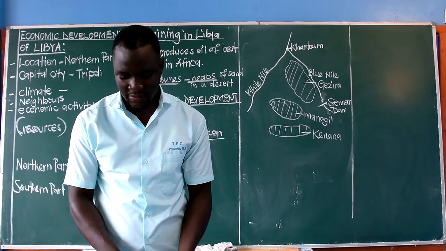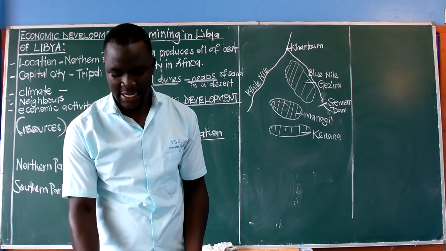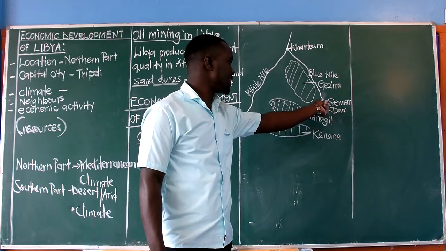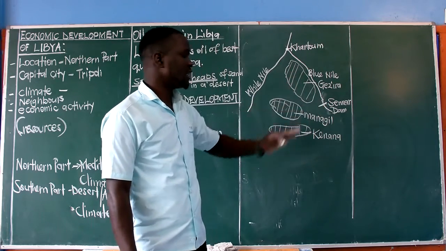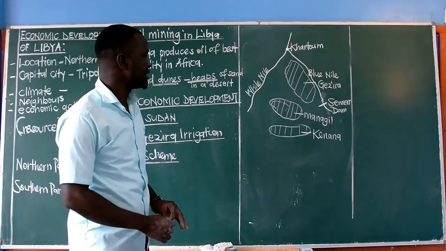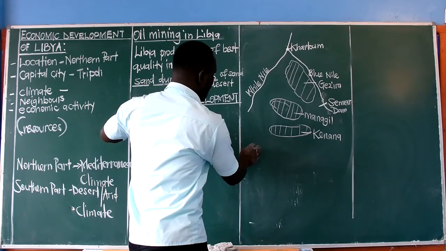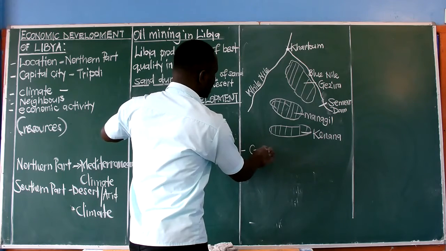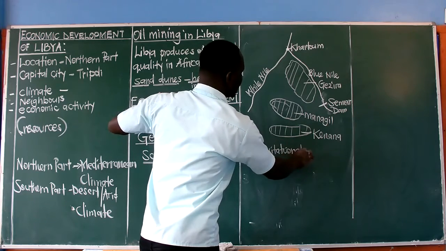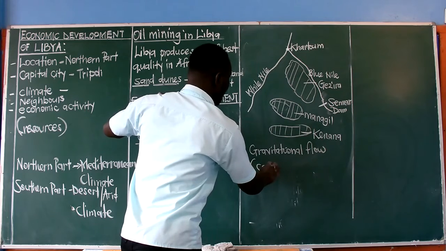There is a question which says, mention the river which supplies water for irrigation, and that is the Blue Nile. As we saw here, the water is stored here, which water is now channeled to the gardens. The other thing we are also to understand is that irrigation at Gezira is done mainly through what we call gravitational flow. This is what we can also term as the canal method.